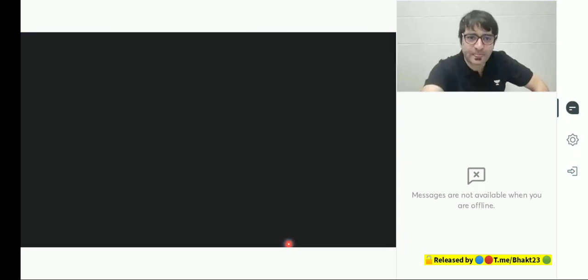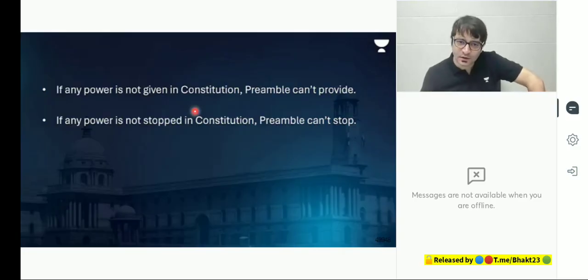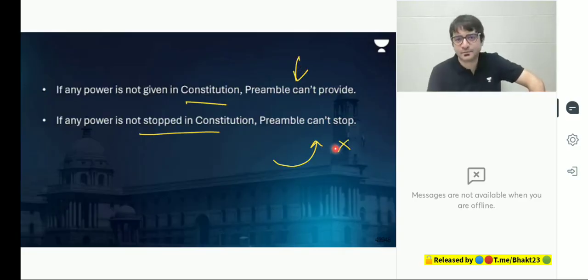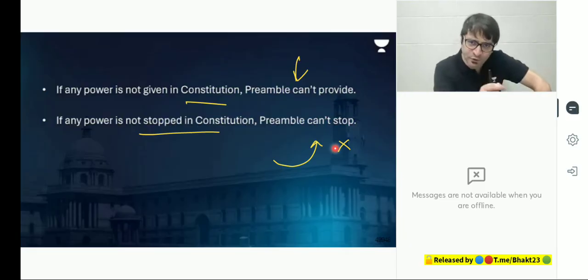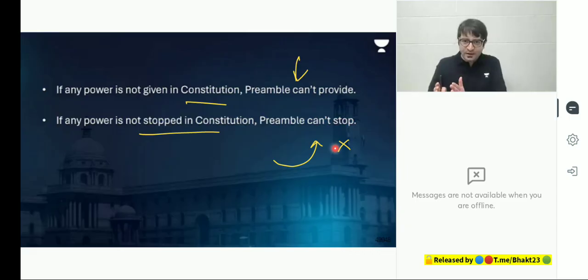But two more important points. If any power is not given in the Constitution, the preamble can't provide it. If any power is not stopped in the Constitution, the preamble can't stop it. What does that mean? Can the Constitution be amended using Article 368? Yes. This power is given to Parliament. Can we use the preamble to say that since the preamble talks about having adopted this Constitution on 26 November 1949, after this date you cannot amend the Constitution?